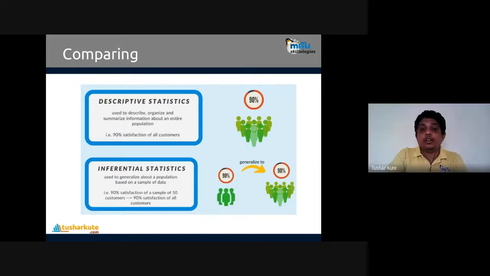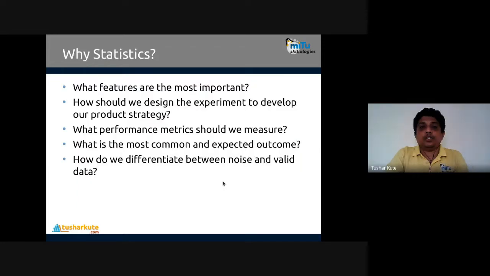We'll talk about what machine learning is and how it is connected with statistical machine learning. Now, why are statistics required? Statistics is finding the solution to many different problems in real world data science. Data science is a field where you work with data which is collected digitally online. That data is okay, but what operation to do with the data, and which features are important, statistics will show you. How should we design the experiment to develop our product strategy?